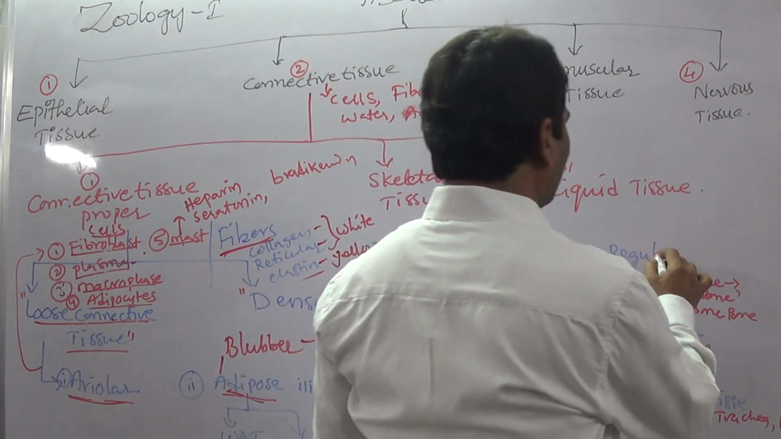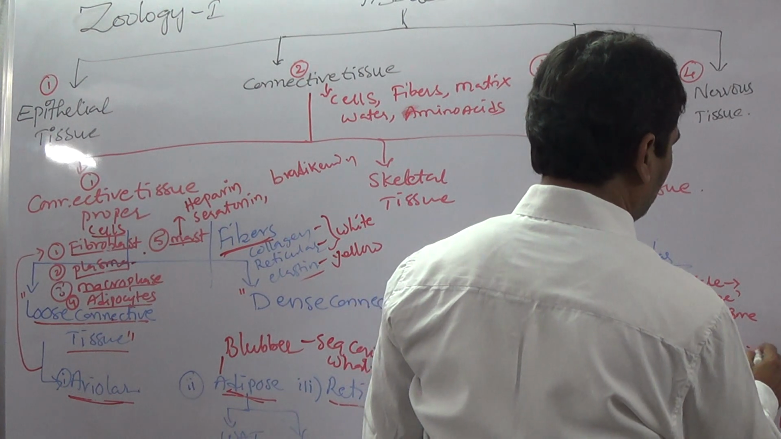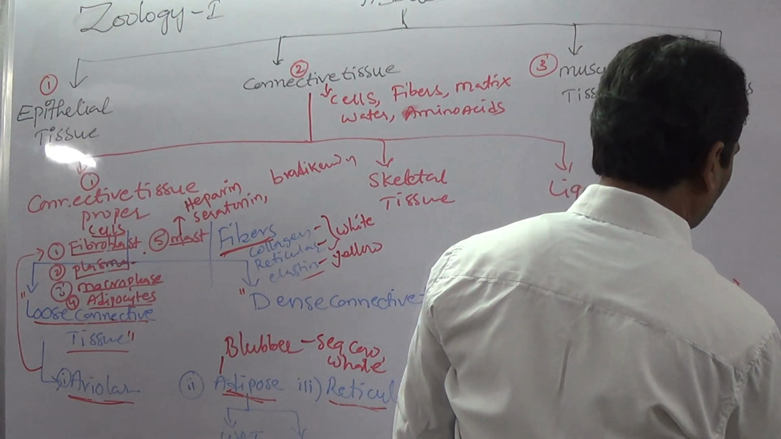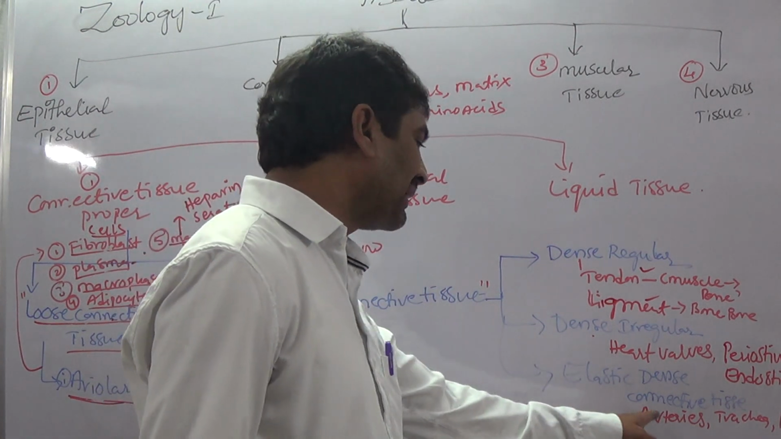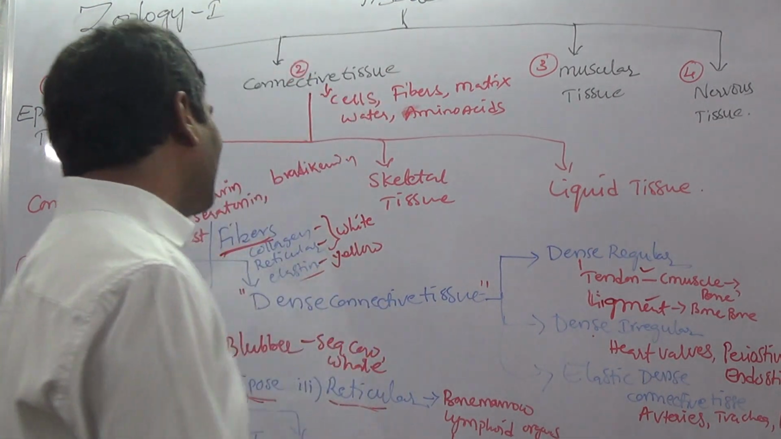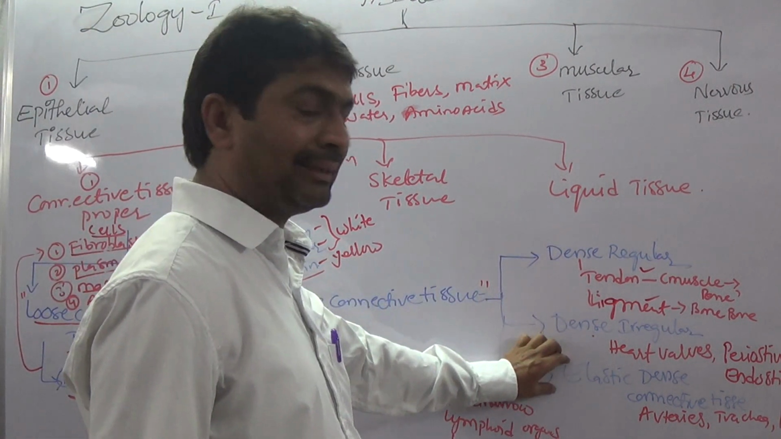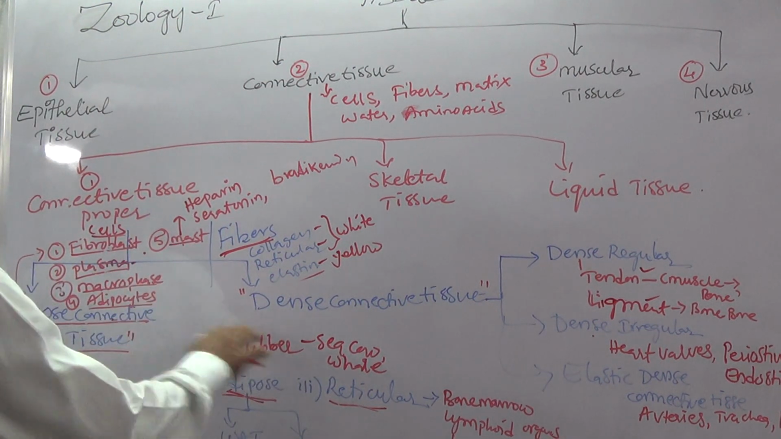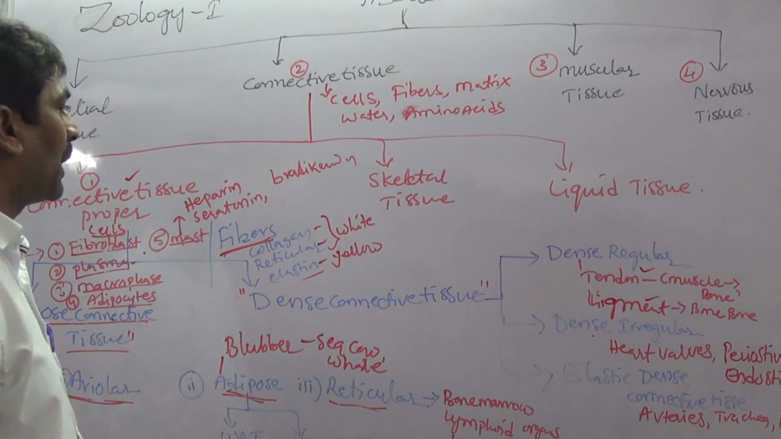So dense regular: tendon and ligament. Dense irregular: heart valves, periosteum and endosteum. But elastic dense connective tissue is in arteries, trachea and bronchi. So dense connective tissue has three types: dense regular, dense irregular, and elastic dense connective tissue. Loose connective tissue includes areolar, adipose and reticular. These belong to connective tissue proper. So connective tissue proper is completed.